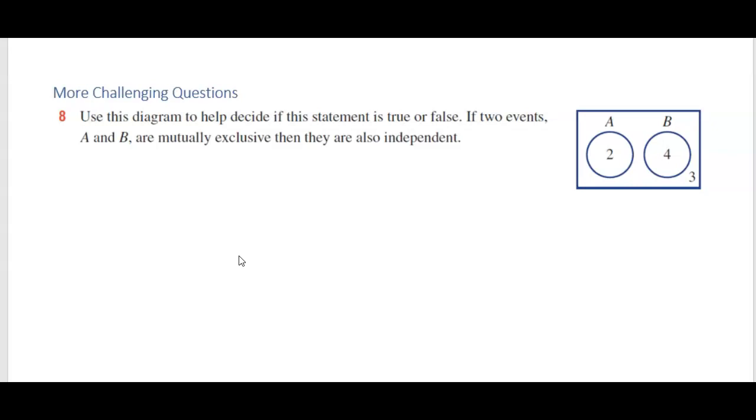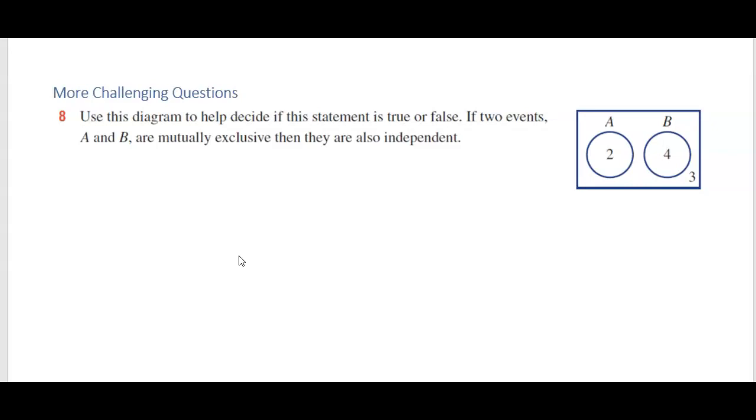If you're doing multi-stage experiments like selecting some counters from a bag, as long as you put them back, then the probability doesn't change. But if you don't, so it's without replacement, then those events are not independent. So independent just means the probability of one thing happening is not affected by the probability of something else happening.